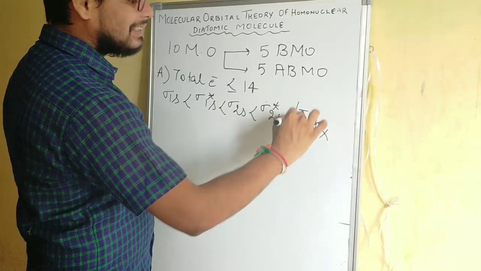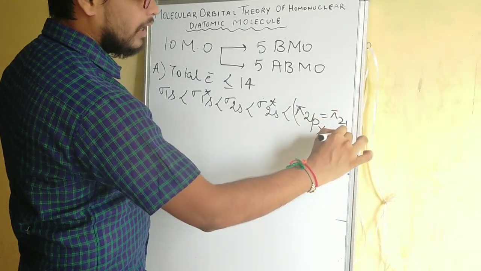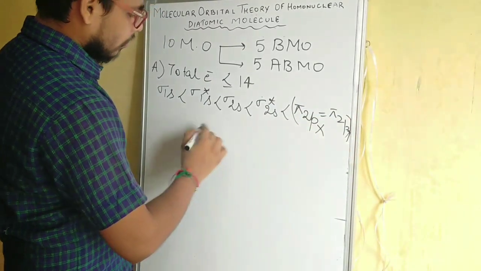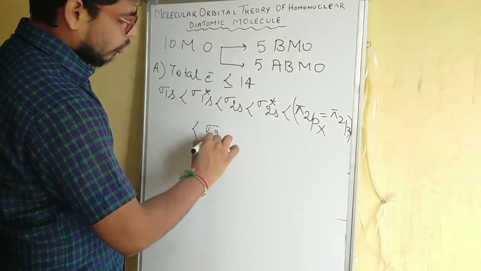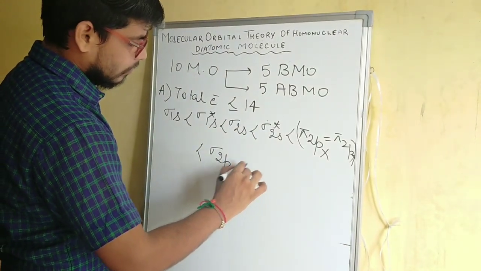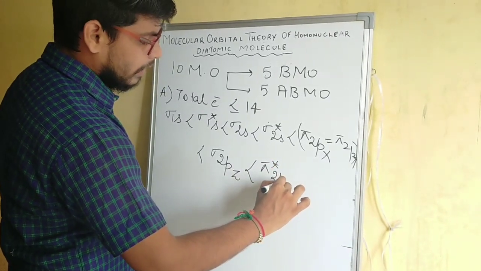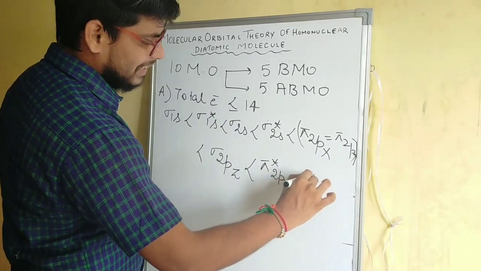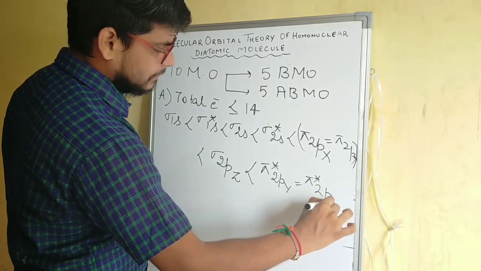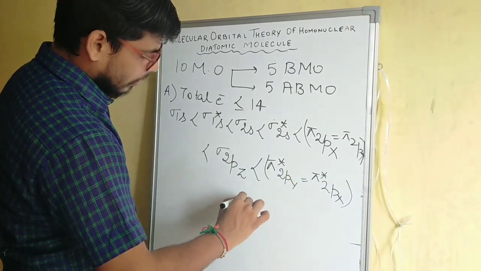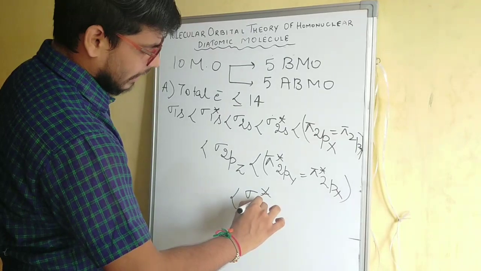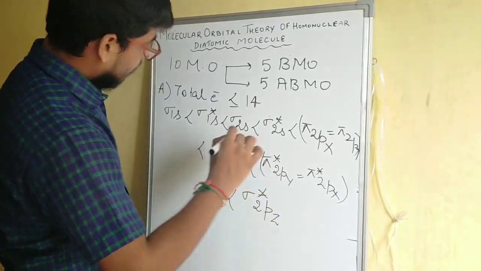pi 2px equals pi 2py, then sigma 2pz, then pi star 2py equals pi star 2px, and at last sigma star 2pz.